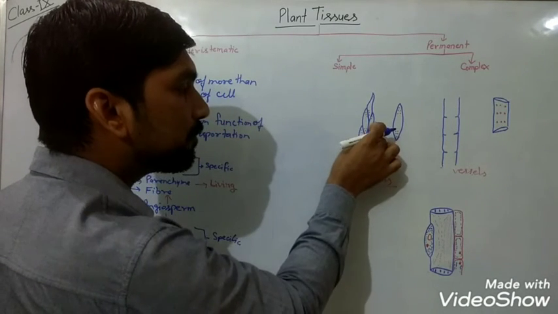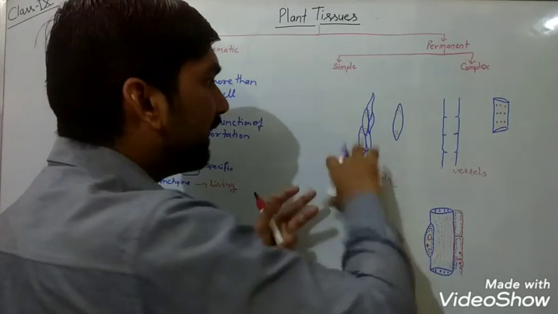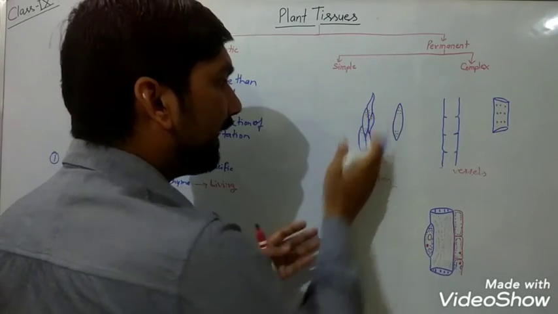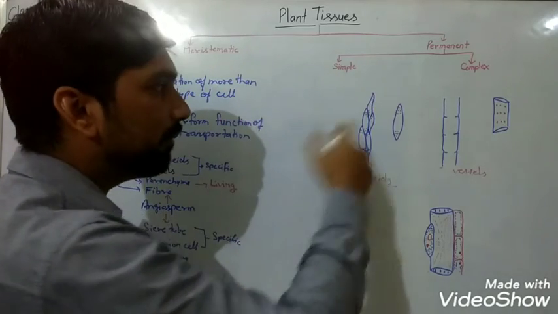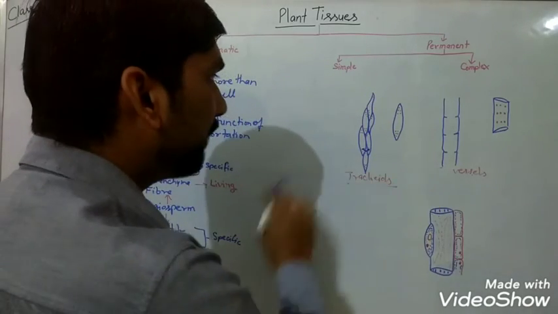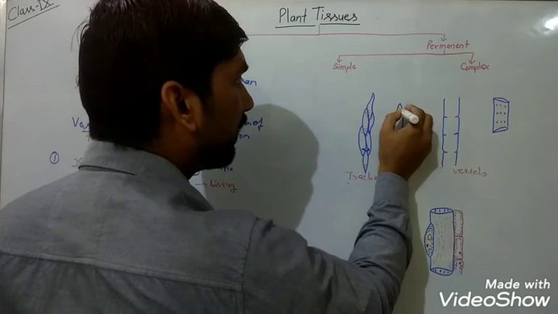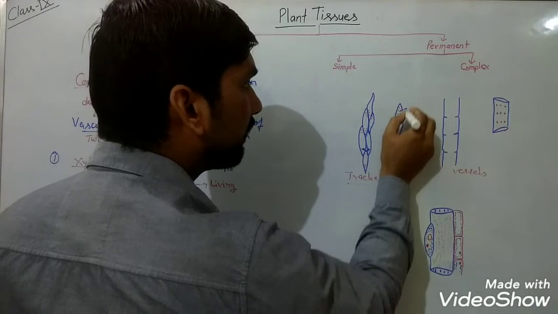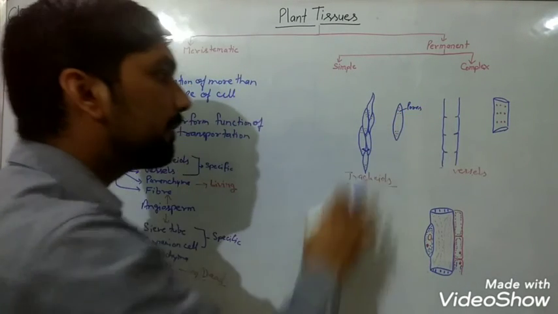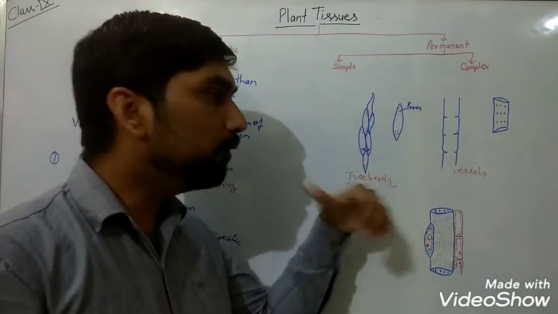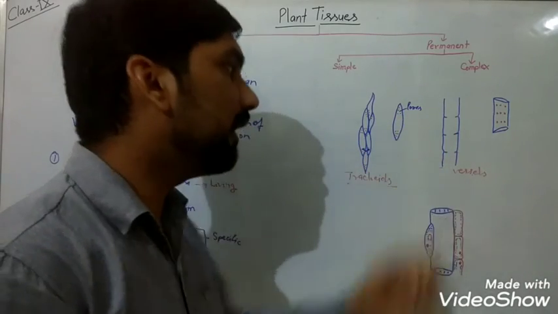Now these two tracheids will carry the water and they will transfer to the upper one, and this channel will run properly, and thus the water will be conducted upper side with the help of tracheids. So these are what? Pores which are allowing the water to move outside wherever there is a need.